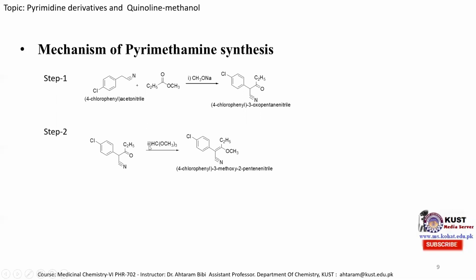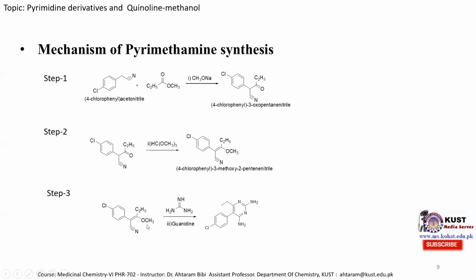And in this case, simply this oxygen atom is replaced with a methoxy group. And in this case, this methoxy attacks on this carbon atom. So the OH from here and hydrogen from here are eliminated in the form of a water molecule, and we obtain the 4-chlorophenyl 3-methoxy-2-pentane nitrile molecule. And in the third step, this